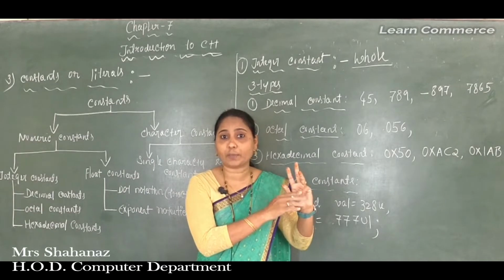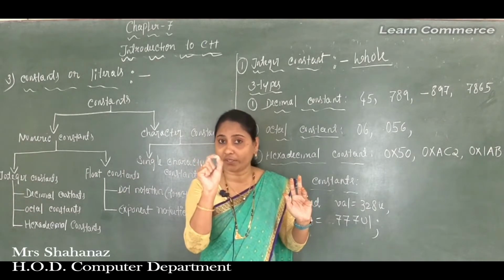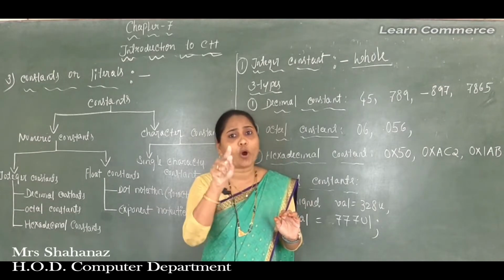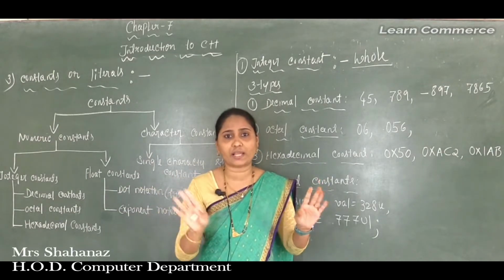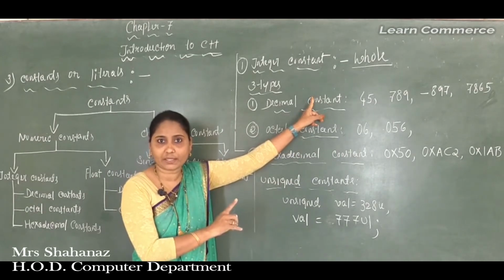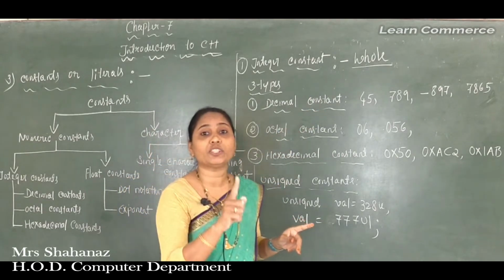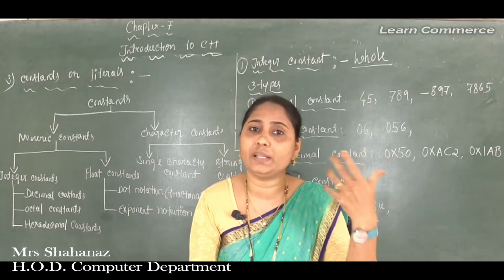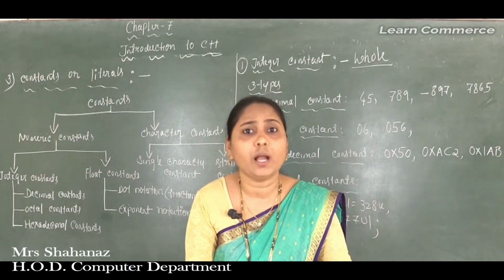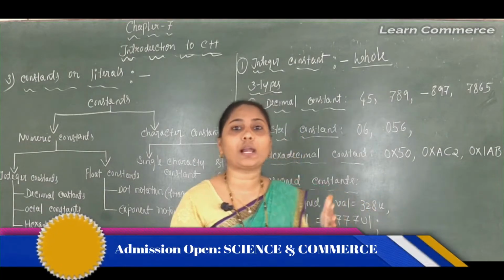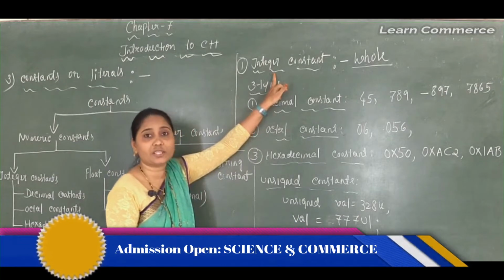2 lakh, that means no fractional point here. Clear this point? If you are using 73.05, it is not called an integer constant. Integer constant means whole number, WHOLE, whole number. Whole number means the full number, maybe 10, maybe 2000, maybe 2 lakh, or maybe 3 lakh, 10 lakh. So all are called integer constant numbers here.